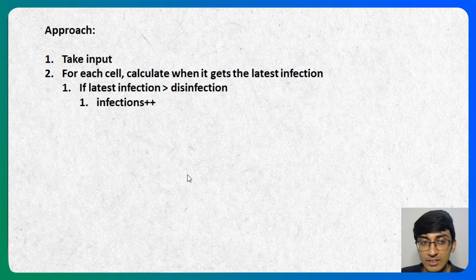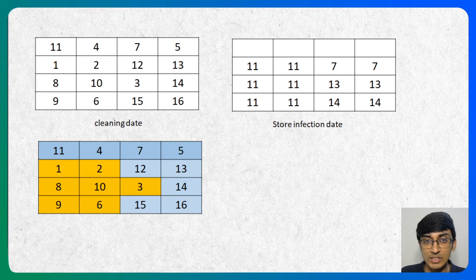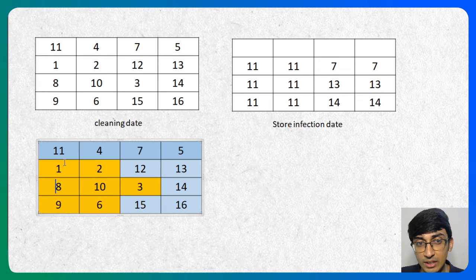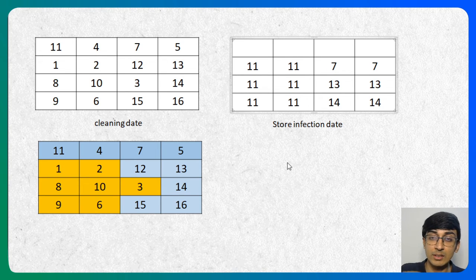So how did we figure this out? How does this relate to dynamic programming and all of that? See, we are always using the previous value to tell us when it's going to be infected. So in the case of 8, which is the most instructive thing here, we are not just taking 1 and 2, because actually for 1 and 2, the latest infection date is 11. So if we calculate the latest infection date for our immediate neighbors, for our parents, then we will know when we are going to get infected, right? That's how we'll actually end up doing this question.